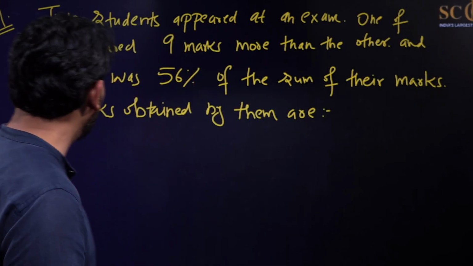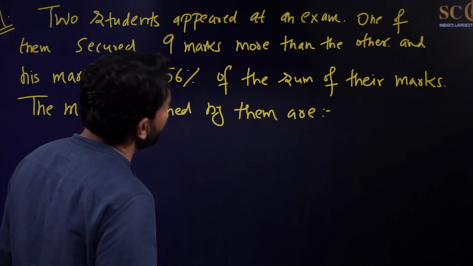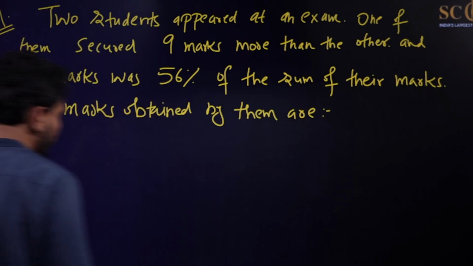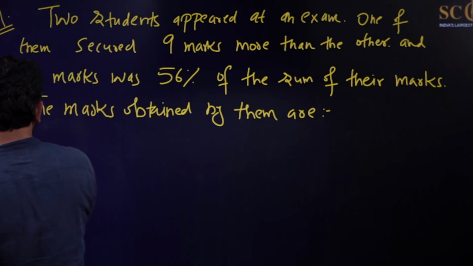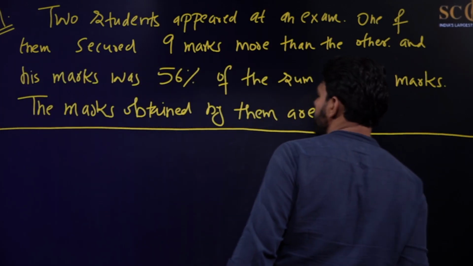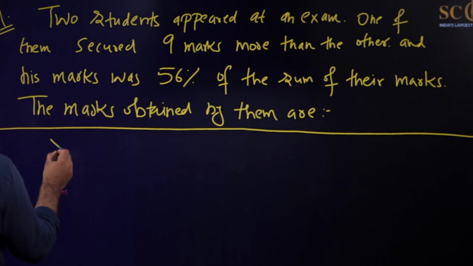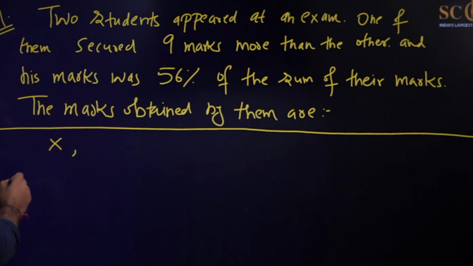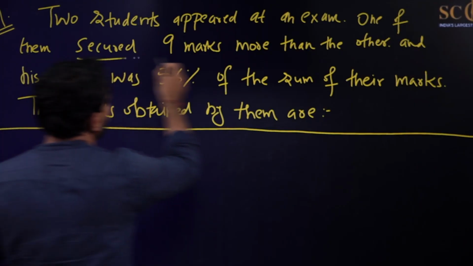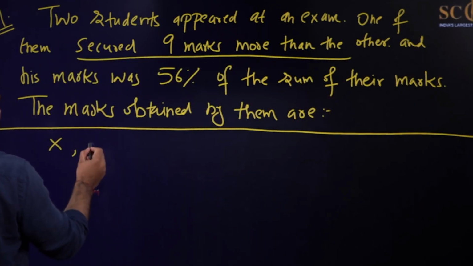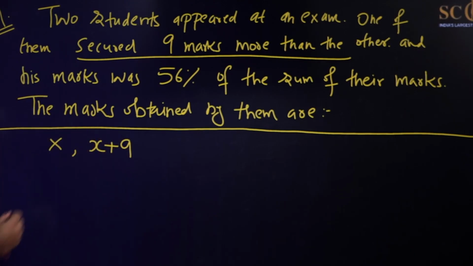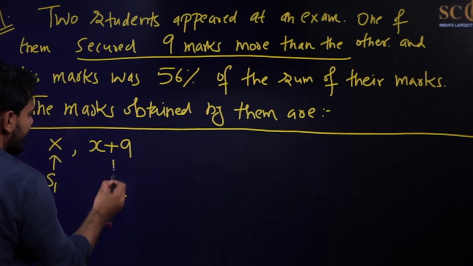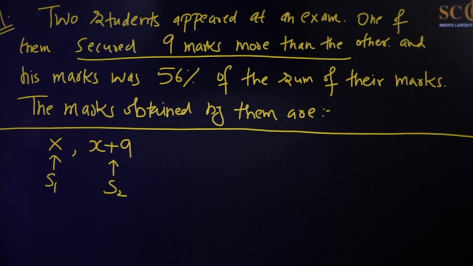Okay, so let us now see how we can solve it. There are two students who appeared at an exam. One of them secured 9 marks more than the other. So let us suppose one student is getting X marks. If one student is getting X marks, what will be the marks obtained by the other student? It will be X plus 9, because the other student is getting 9 marks more. So if one student is getting X marks, the other student is getting X plus 9 marks. I hope this much is clear.